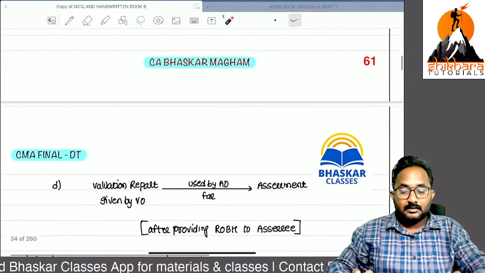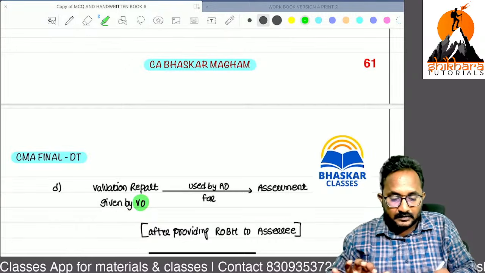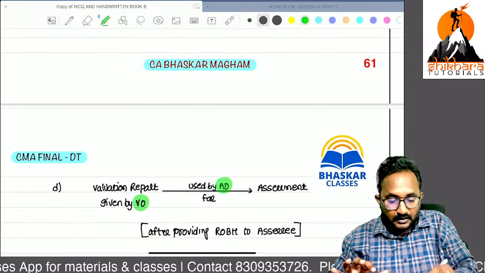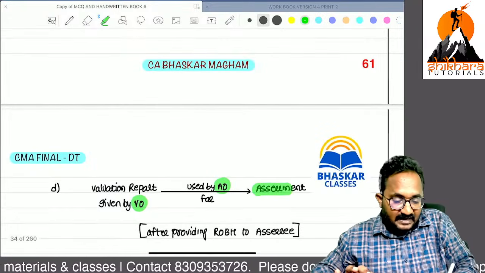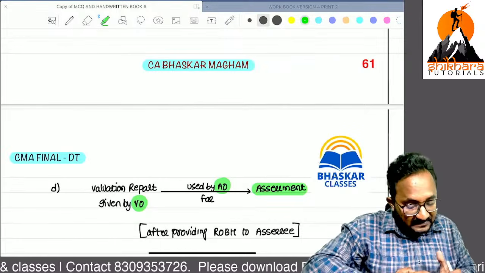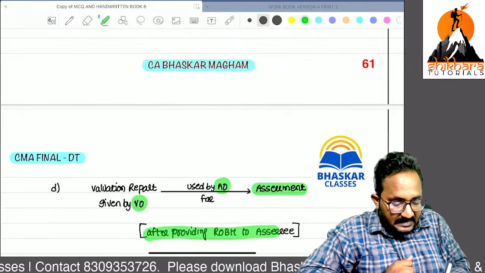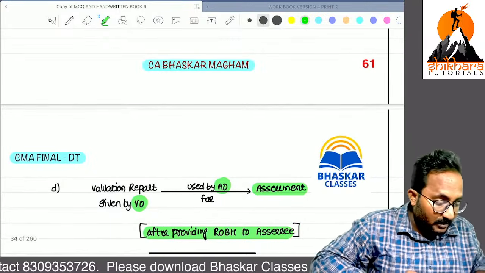Now, remember, here who gives the valuation report? The valuation officer gives the valuation report to the assessing officer. If an assessing officer wants to use the valuation report in that assessment, definitely the assessing officer needs to provide a reasonable opportunity of being heard.